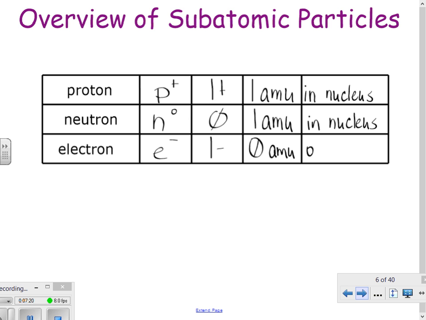And our electron is outside the nucleus somewhere. Up until this point with Rutherford, we have all those subatomic particles discovered. The proton and the neutron were discovered just a couple of years after the nucleus. So what we're going to focus on when we come back to class is where the electron is located.